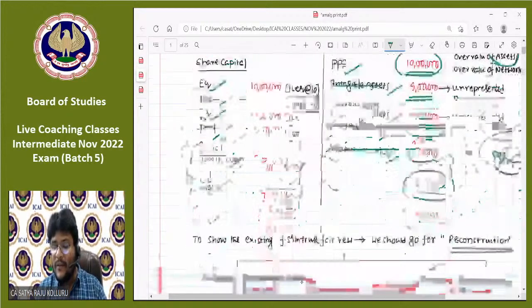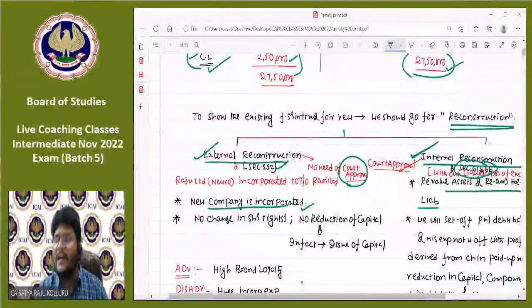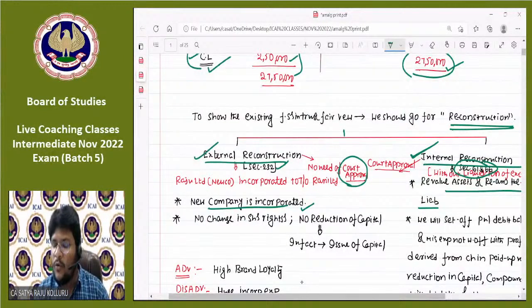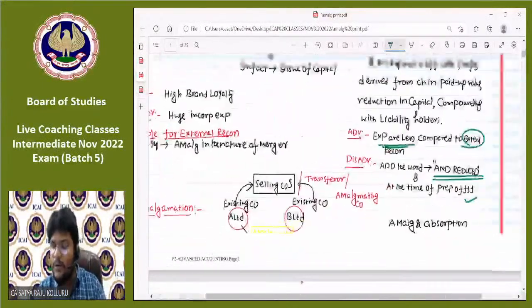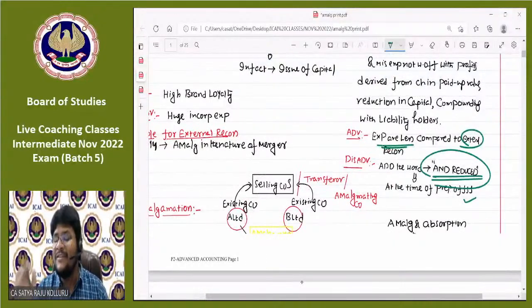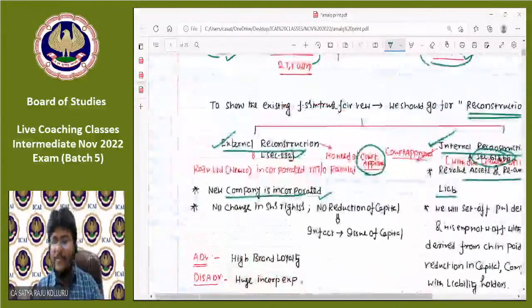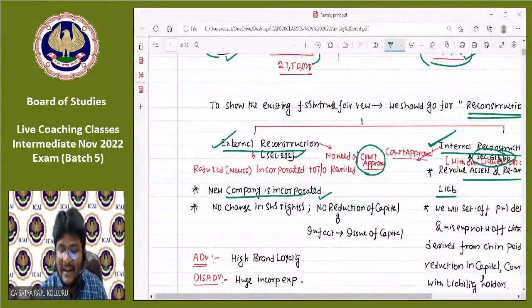But in case of internal reconstruction, the same Rani Limited is going to continue preparing its financial statements in its own name, and it also needs to put "under reduced reward", which is a disadvantage in case of internal reconstruction. So hopefully, I have established the difference between external reconstruction and internal reconstruction.